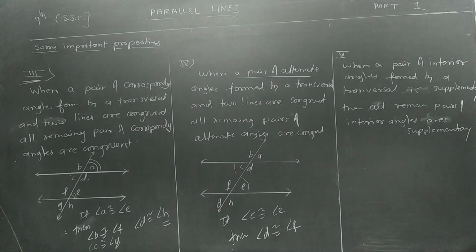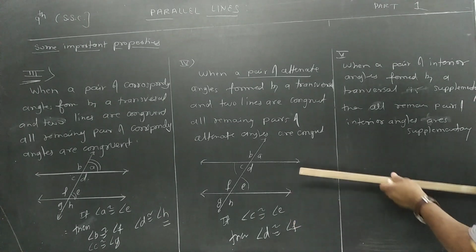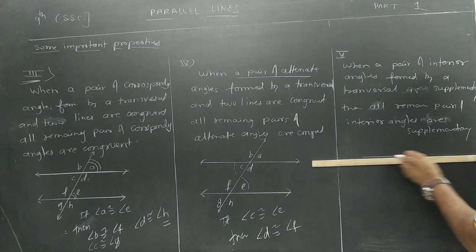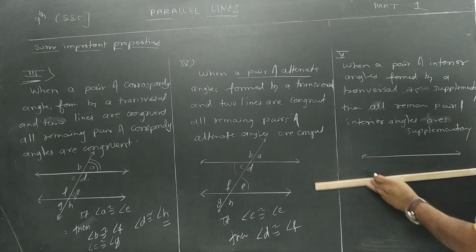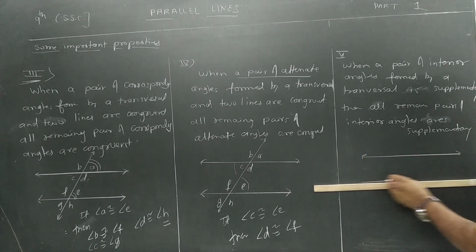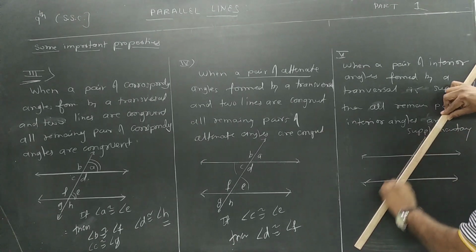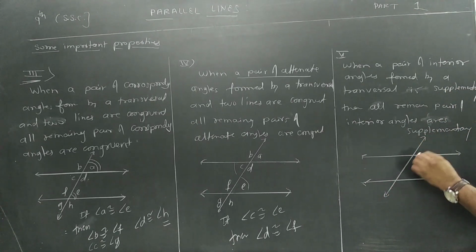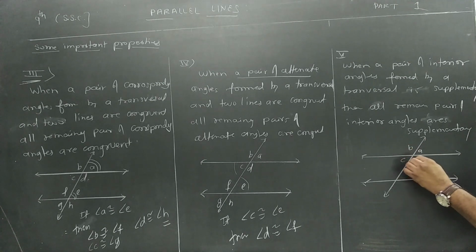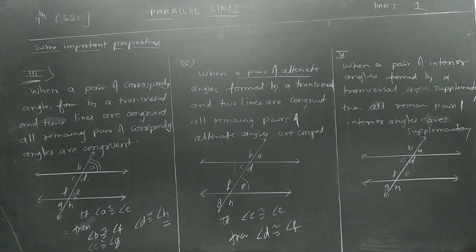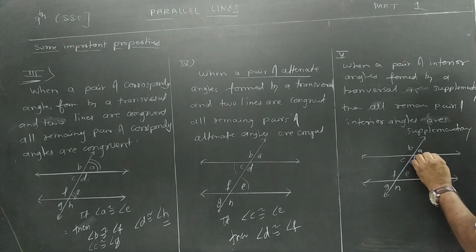Means, what I would do again, I told you that these are the properties of parallel lines. You draw parallel lines only. This is a transversal, A, B, C, D, E, F, G and H. So, which are the interior angles?